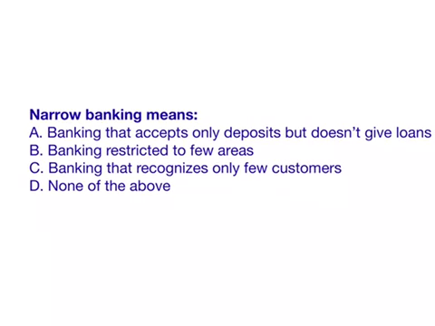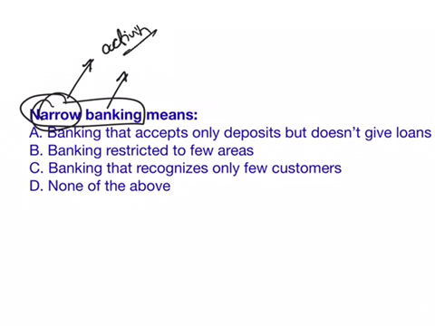The first question is: narrow banking means. First, let us see about this concept called narrow banking. Here, narrow doesn't mean narrow in terms of activity, but the banking will be done in a narrow way in engaging their funds.